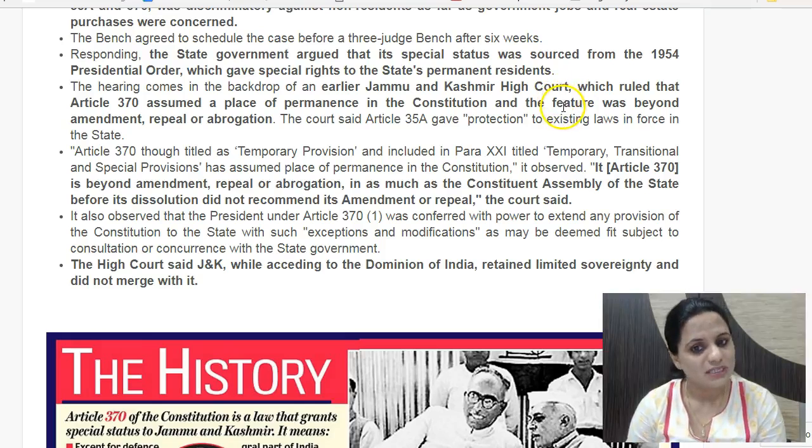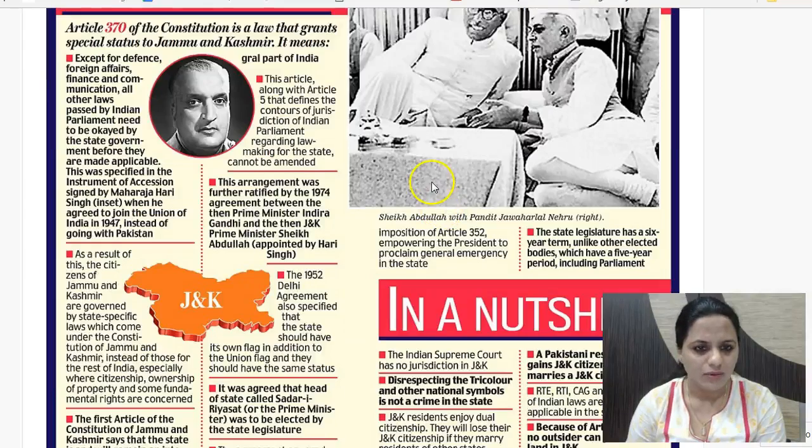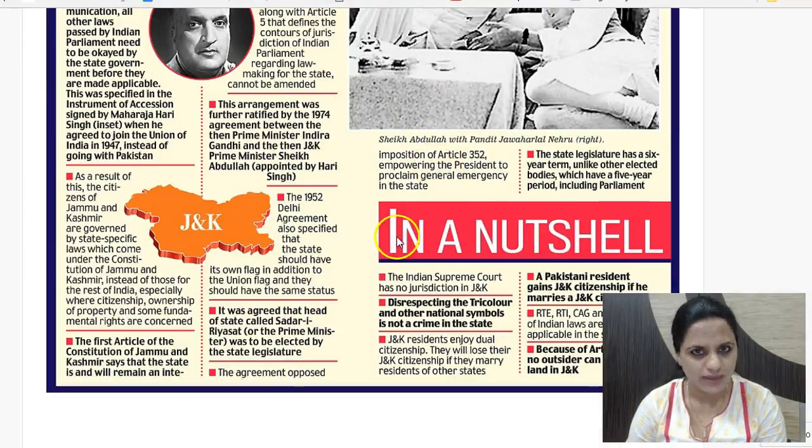Again, you should know the Jammu and Kashmir High Court has also been established under Jammu and Kashmir's own constitution. Jammu and Kashmir is the only state which has its own constitution. So now a debate would take place in the Supreme Court regarding the special status of Jammu and Kashmir. All this we have already discussed in detail, the whole history, on 6th of July. So you can look at that news item, the video, to get the details about the entire history of Jammu and Kashmir and the special status and its consequences.